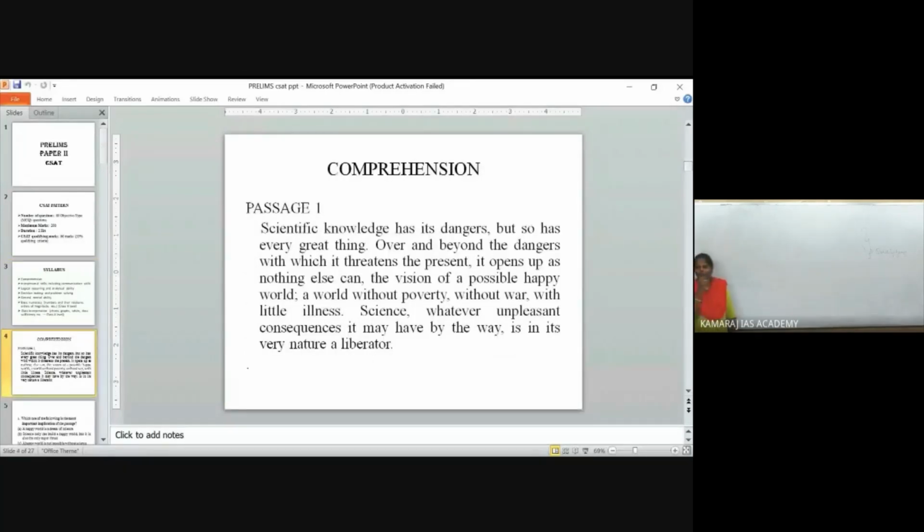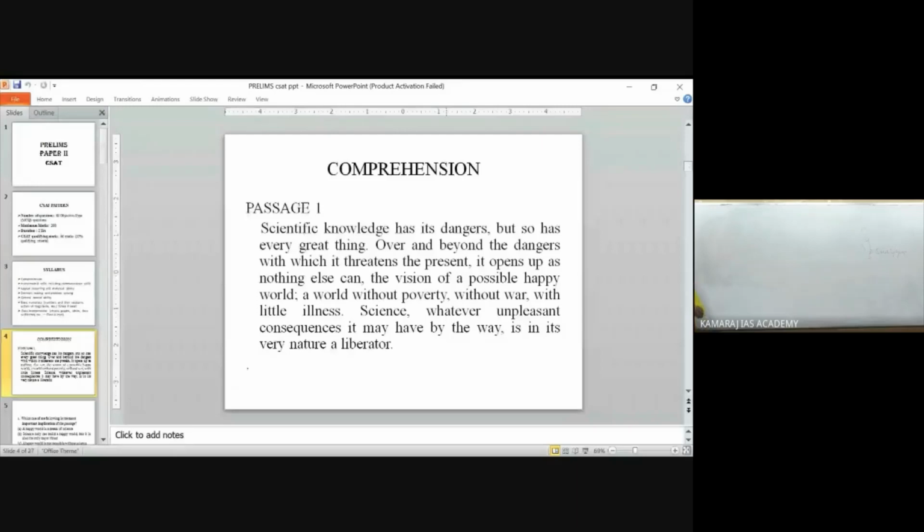Are you getting this passage one? You are getting passage one in your slide, right?